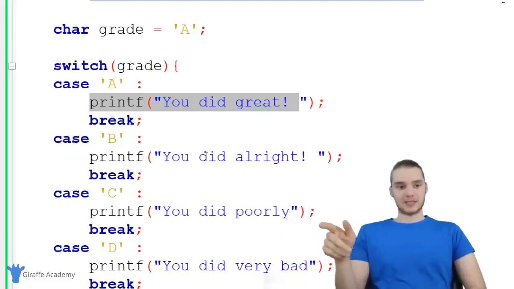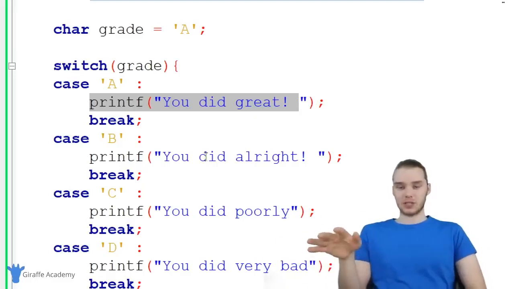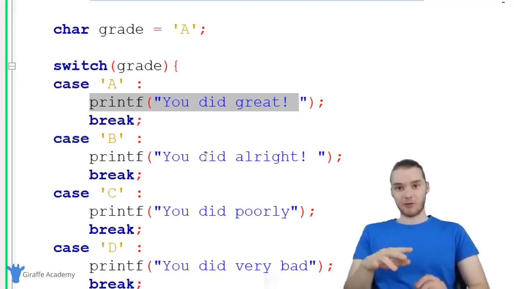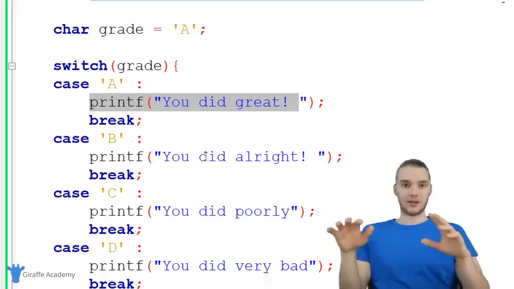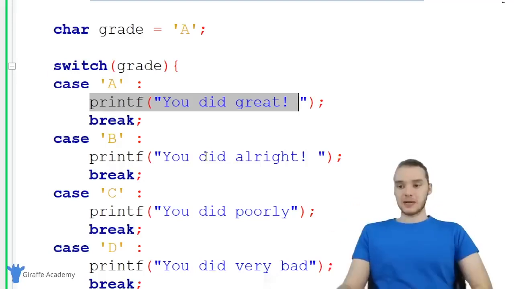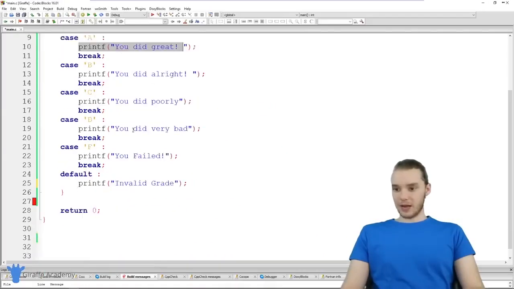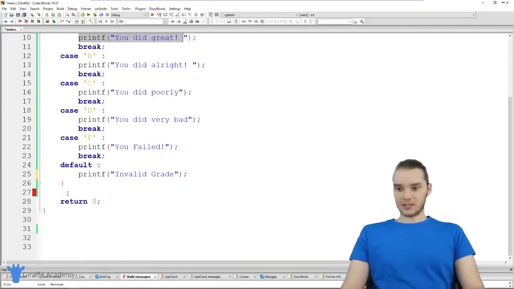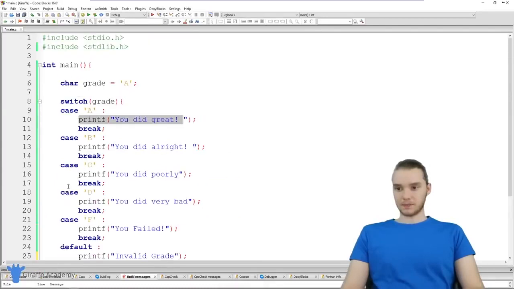So I could replicate this entire switch statement as an if statement. I could write out if, etc., else if, else if, else if. But this just makes it a lot easier so I don't have to constantly write out all of that if statement stuff. So hopefully we did everything right, and let's actually check and see how our program does.